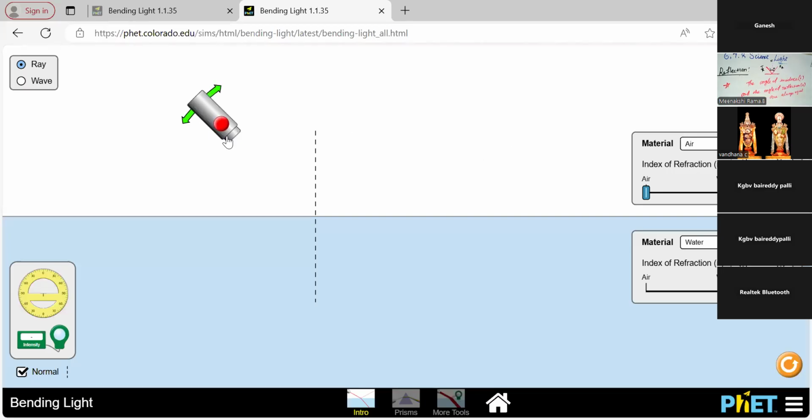One is the torch light and then the medium. There are two media: different kinds of media like air, water, glass. Above part and below part also have different media, air, water, glass. With the help of the media, we are going to understand the concept of reflection.